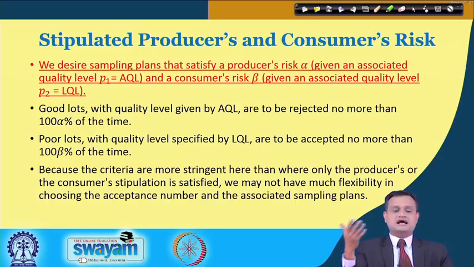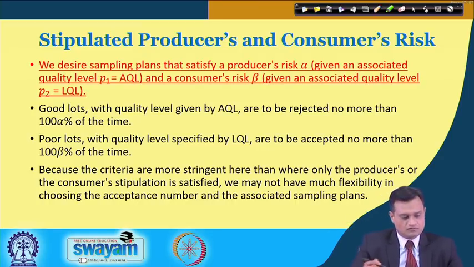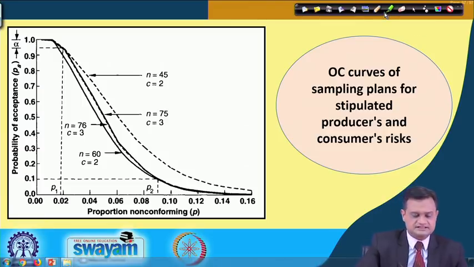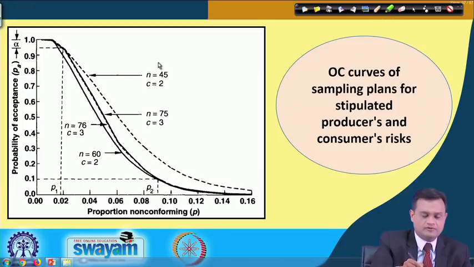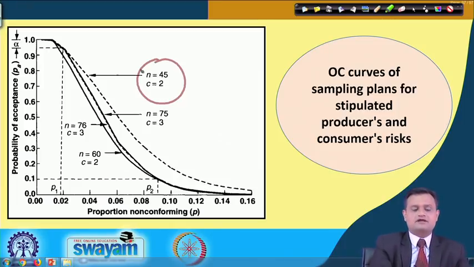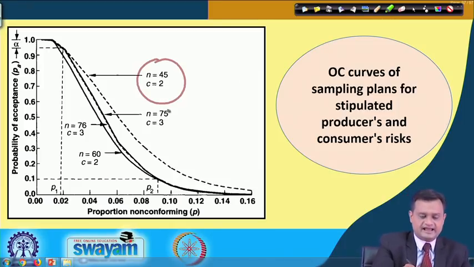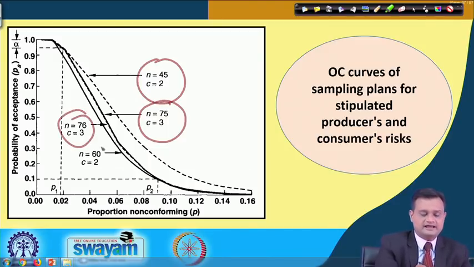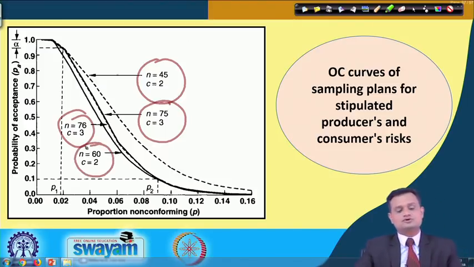So for this I would first try to present the operating characteristic curve, and what it indicates is that my sampling plan, whatever I have, let us say n is equal to 45 and c is equal to 2, n is equal to 75 and c is equal to 3, and n is equal to 76, c is equal to 3, n is equal to 60 and c is equal to 2.